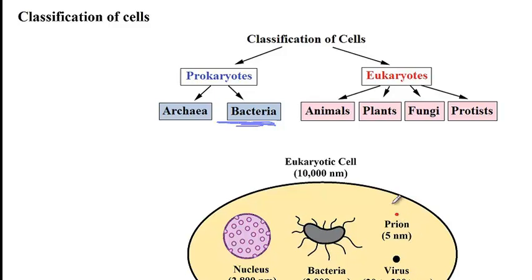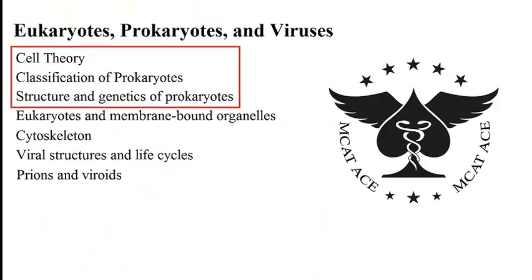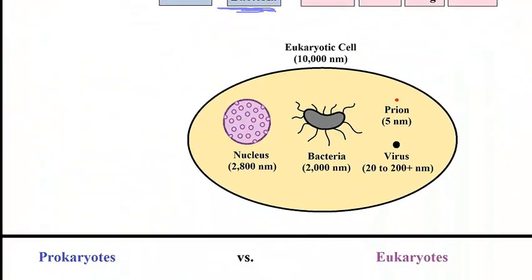And then, as I just discussed, in the next video we will go over viruses, prions, and virions. Basically, these are non-cellular infectious particles that will multiply only when they are inside the cell. So in the next video, we will go over viruses, prions, and virions and discuss how these non-living particles are able to replicate once they are inside a living cell.